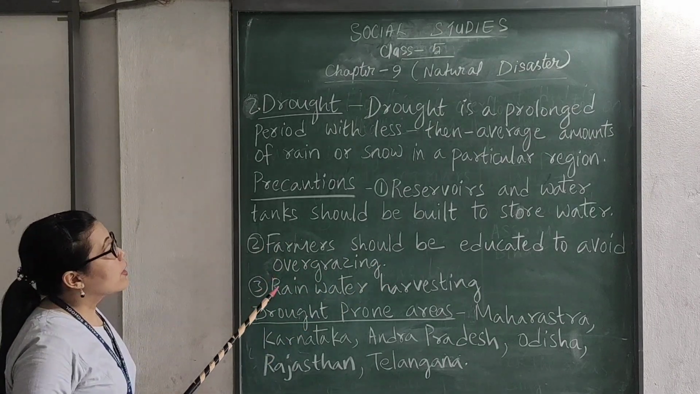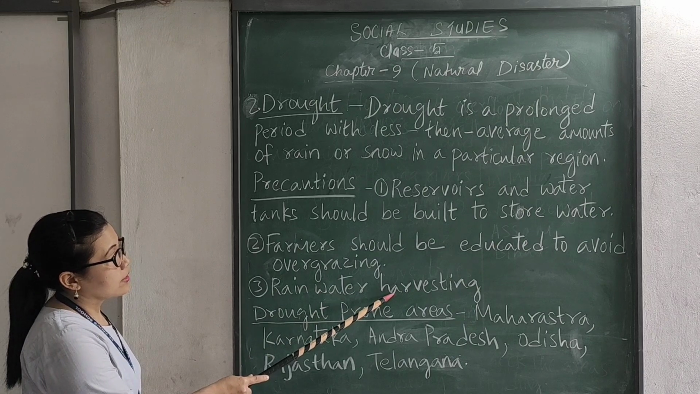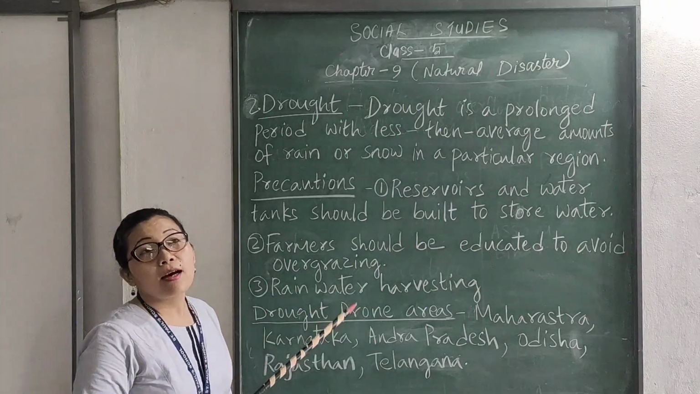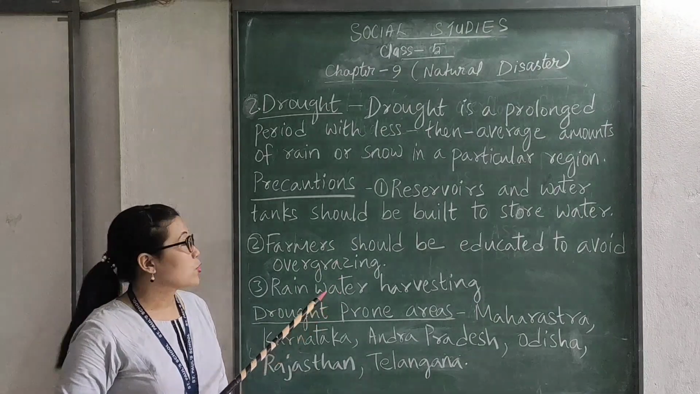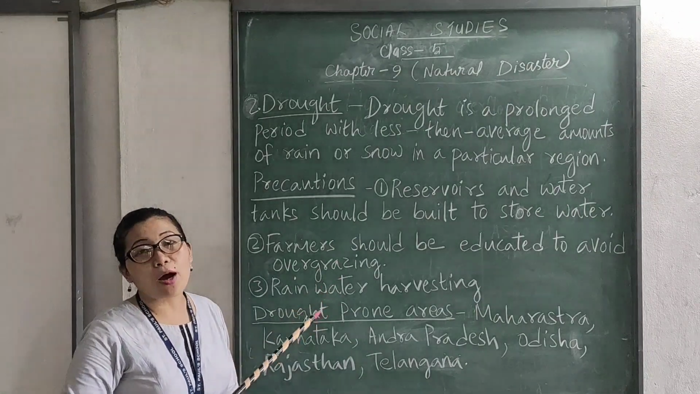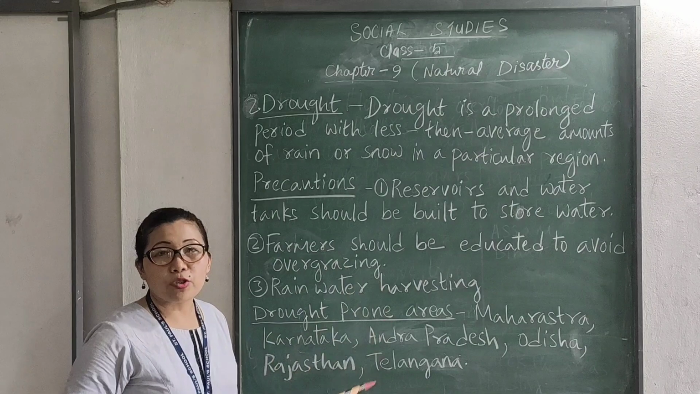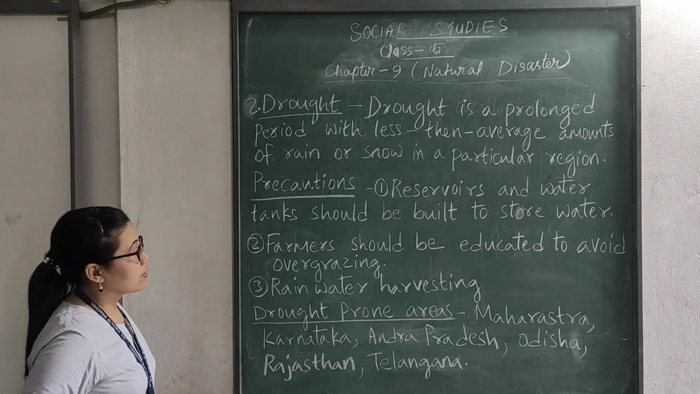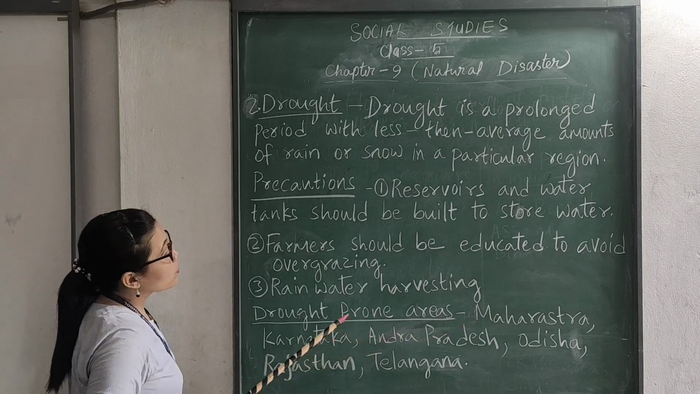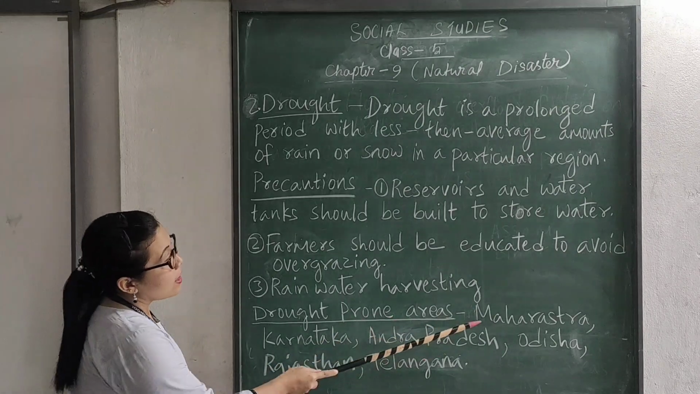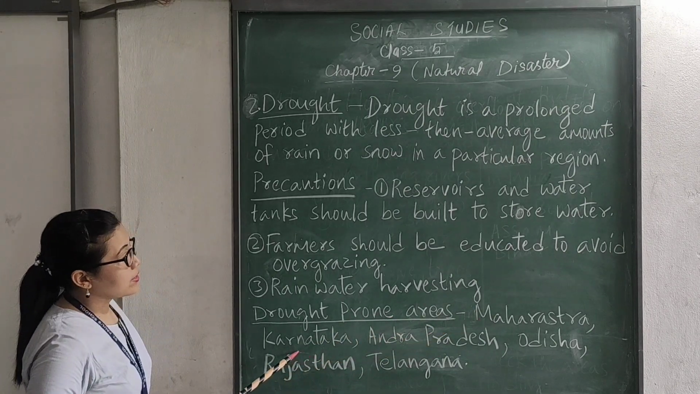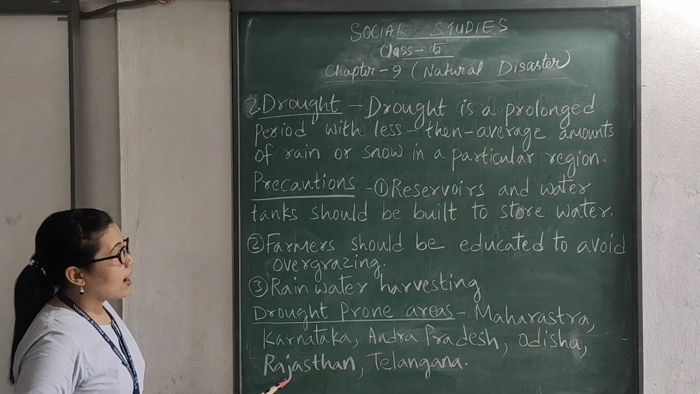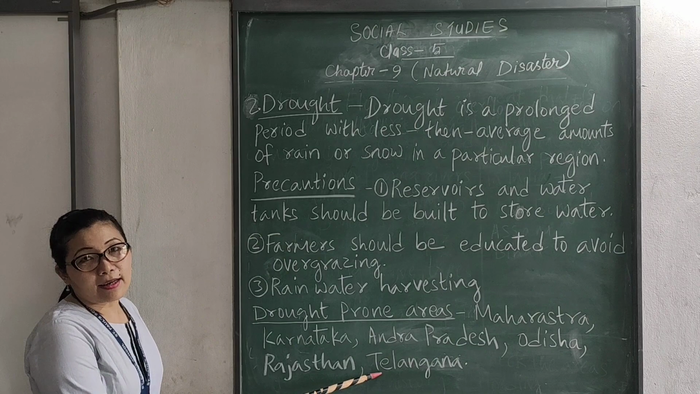Now number 3, rainwater harvesting. What is rainwater harvesting? Rainwater harvesting is collecting or storing rainwater for future use. Okay? Now drought-prone areas. Okay? Drought-prone areas in India: Maharashtra, Karnataka, Andhra Pradesh, Odisha, Rajasthan, and Telangana.